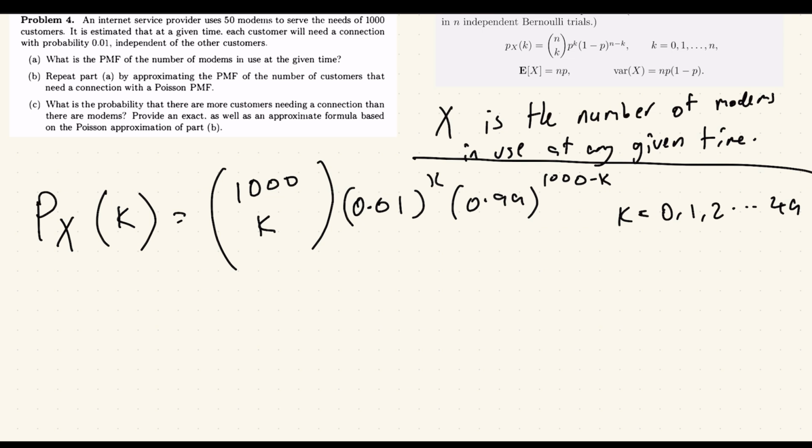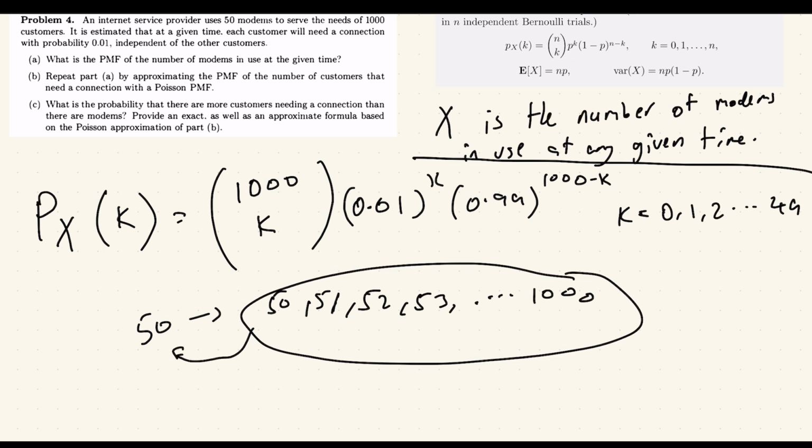Well, let's think about it this way. The probability of 50 modems being in use at a time is the probability that 50 customers need modems, or 51 customers need modems, or 52, or 53 customers need modems, all the way up to all 1,000 customers needing modems at the same time, because there's a total of 50 available. So if 1,000 customers need modems, only 50 of them will be in use. So all of these probabilities get summed up into the probability of 50 modems being in use.